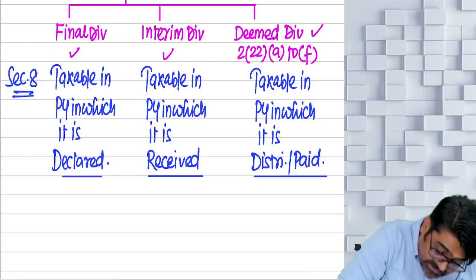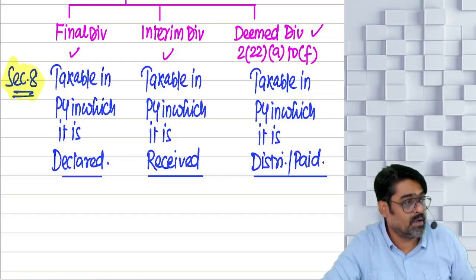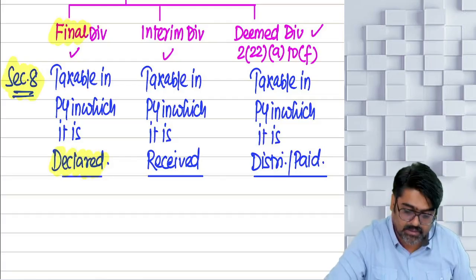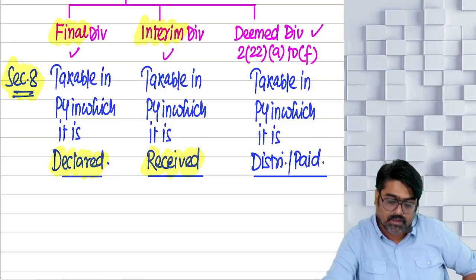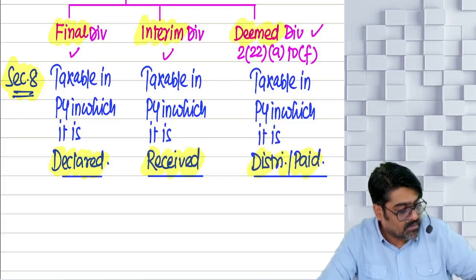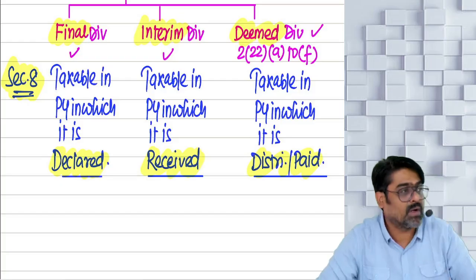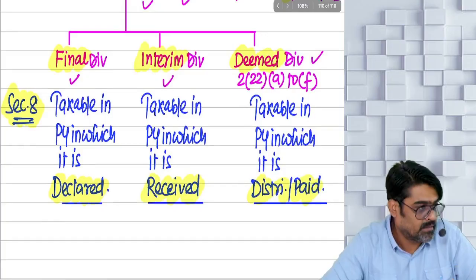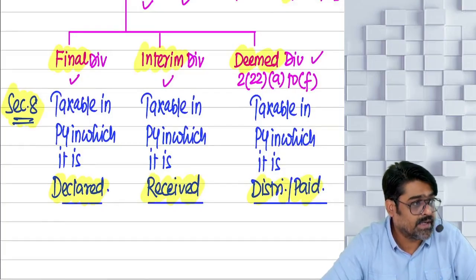Understanding? This is Section 8, which you have to compulsorily follow. If final dividend is there, it will be taxable on what basis? Declaration basis. If interim dividend is there, it will be taxable on what basis? Receipt basis. If deemed dividend is there, it will be taxable in the year in which it is either paid or distributed. Are you understanding what I am trying to tell you? Okay. So now tell me one thing. Dividend, is it your income? Will it be taxable? Under which head?